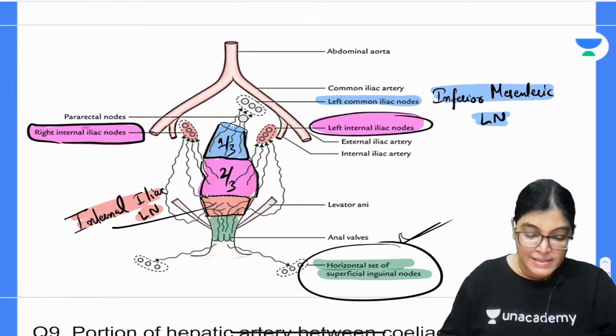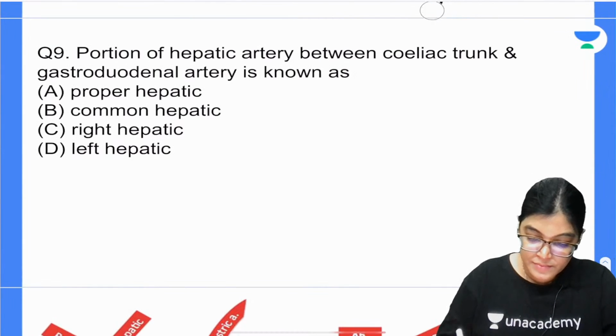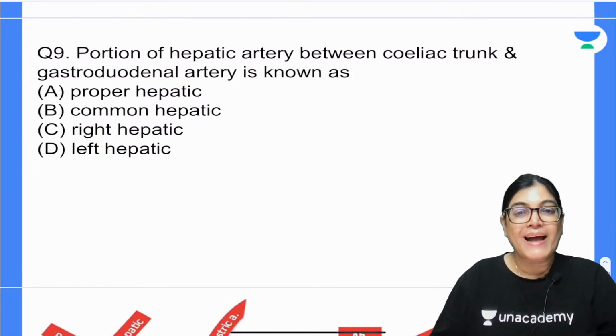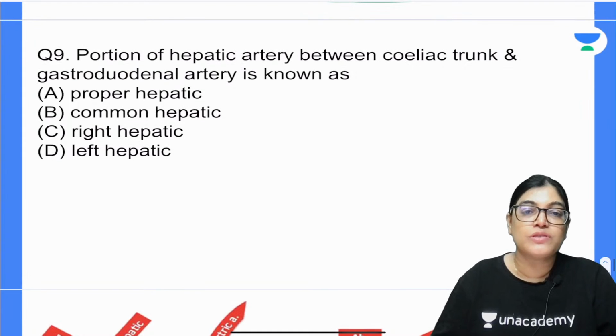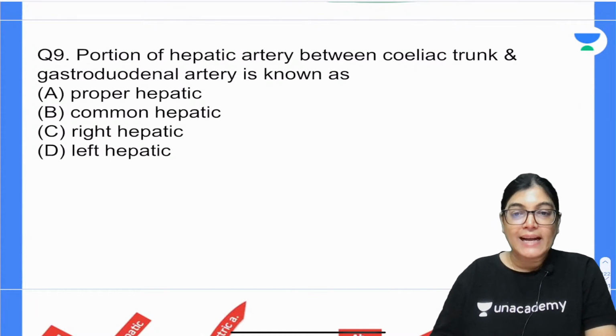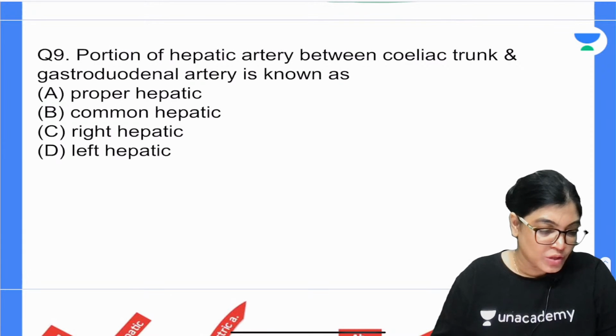Let's move on to the next, question number 9. The portion of hepatic artery which is exactly located between the celiac trunk and gastroduodenal artery is known as: proper hepatic, common hepatic, right hepatic, or left hepatic. Your time starts now.